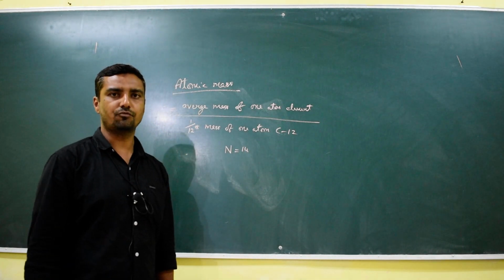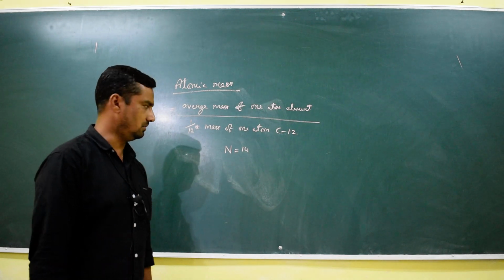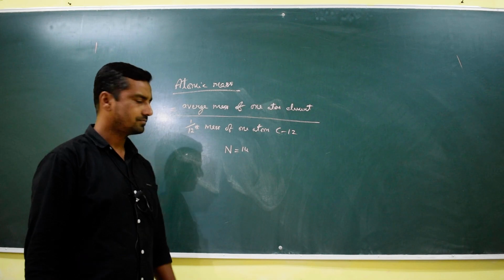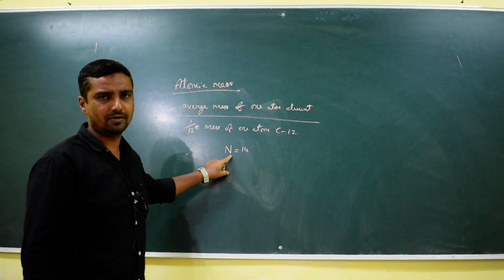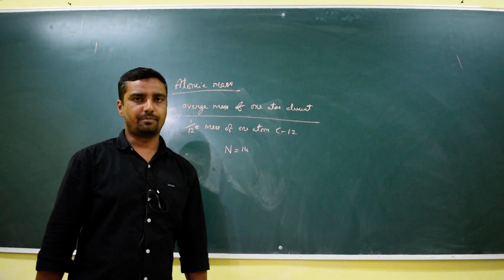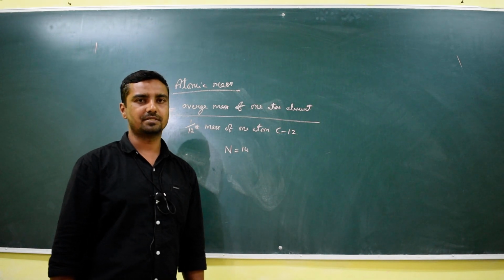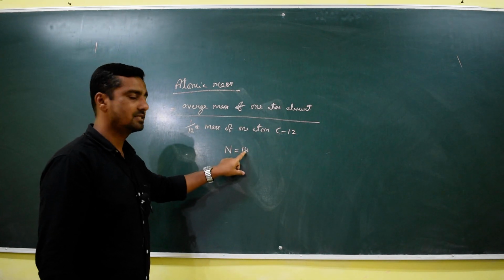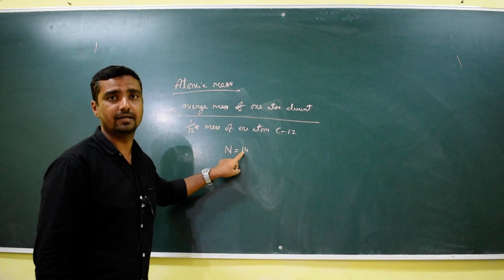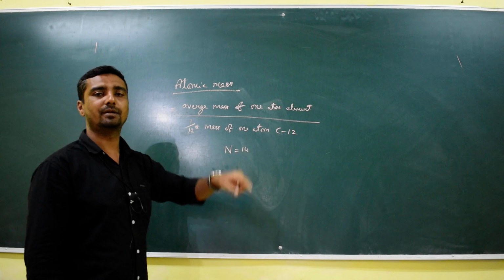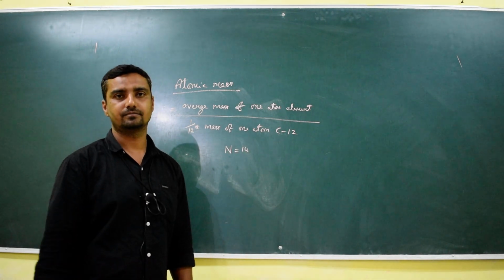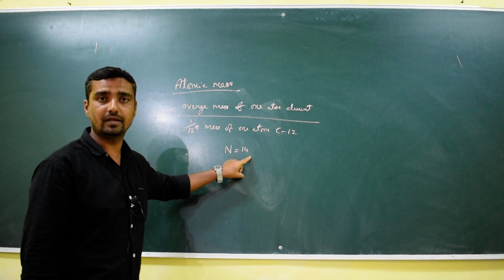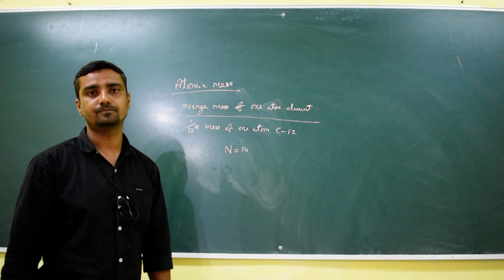The atomic mass of nitrogen is 14, right? Because 7 protons and 7 neutrons are present, the atomic mass is 14. So this nitrogen is 14 times heavier than 1/12 mass of carbon 12.